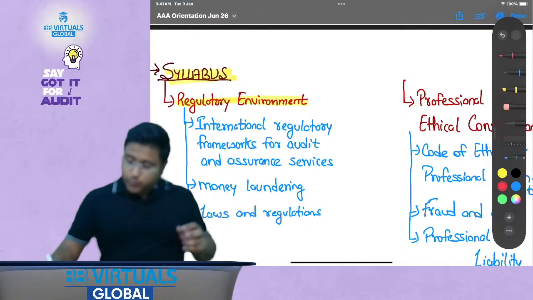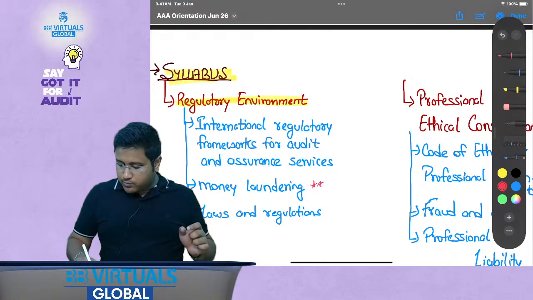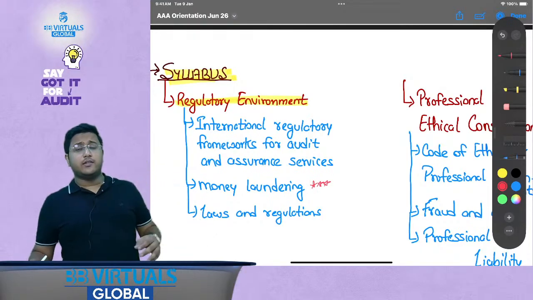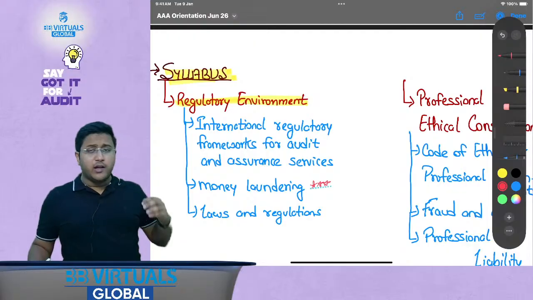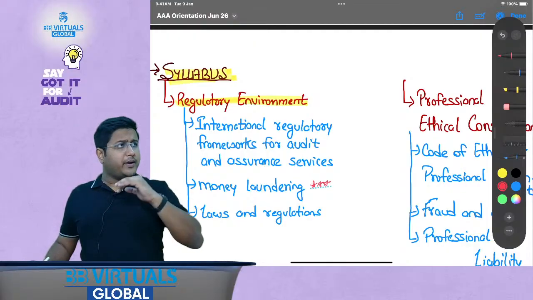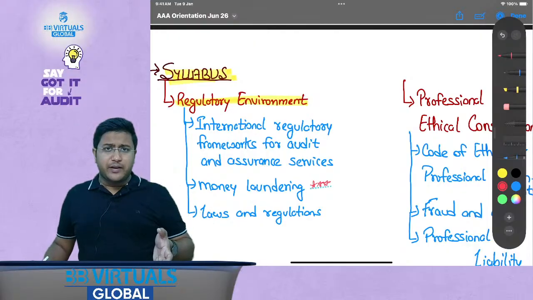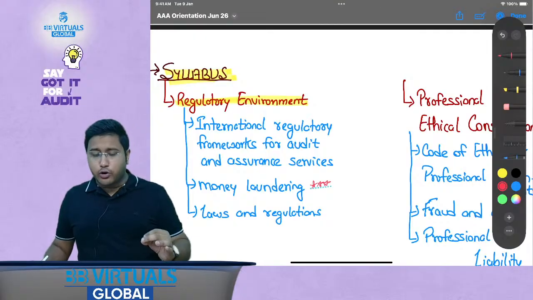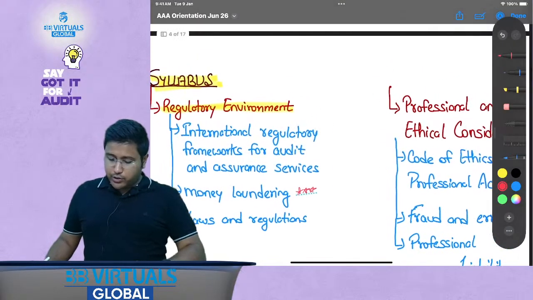And believe me, this one topic might look like a very small topic, but money laundering impacts the AAA paper on a different level. Whenever you see any AAA paper, be it the mock paper or the pre-seen, you will always see a question on money laundering. That is because it is a very, very important topic.